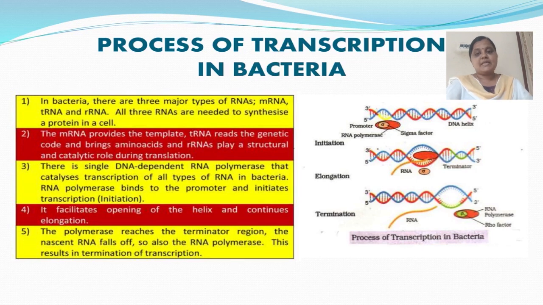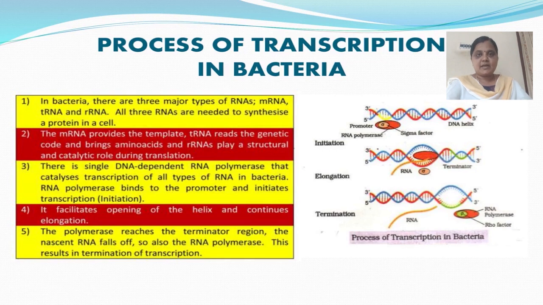In the previous slide I told you that RNA polymerase is of three types: RNA polymerase 1, RNA polymerase 2 and RNA polymerase 3. RNA polymerase 1 transcribes the rRNAs: 28S, 18S and 5.8S.